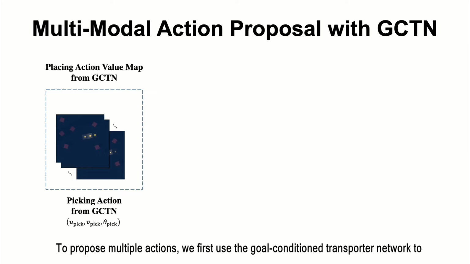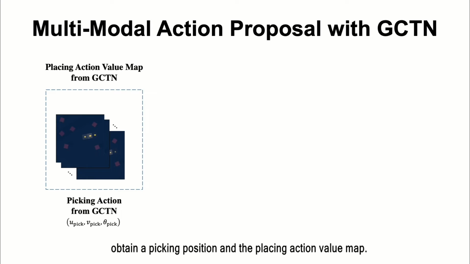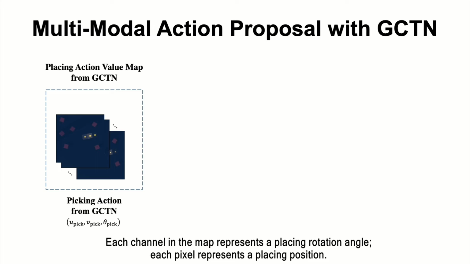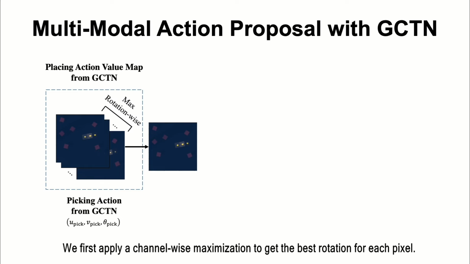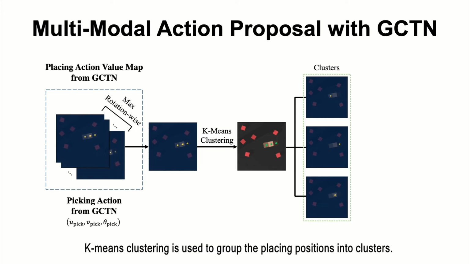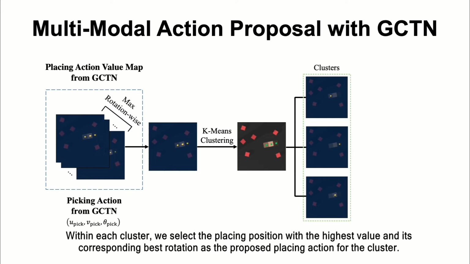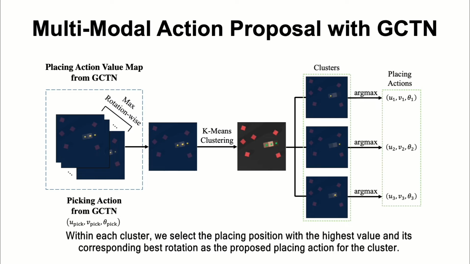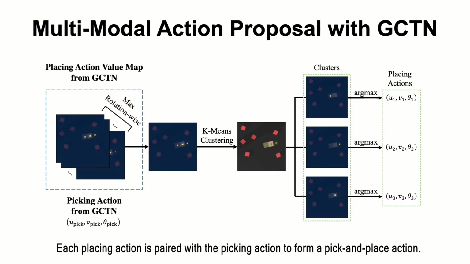To propose multiple actions, we first use the goal condition transporter network to obtain a picking position and a placing action value map. Each channel in the map represents a placing rotation angle. Each pixel represents a placing position. We first apply a channel-wise maximization to get a best rotation for each pixel. K-means clustering is used to group the placing positions into clusters. Within each cluster, we select the placing position with the highest value and its corresponding best rotation as the proposed placing action for the cluster. Each placing action is paired with the picking action to form a pick-and-place action.